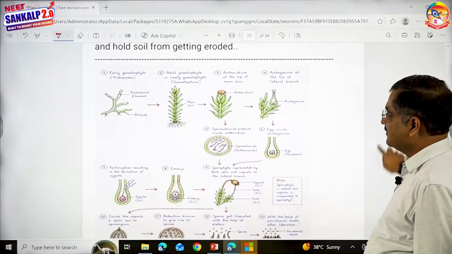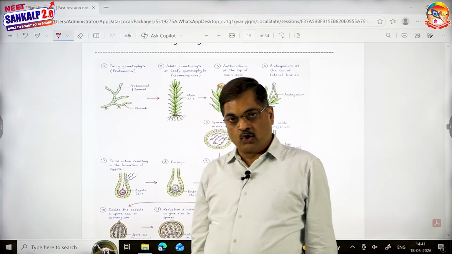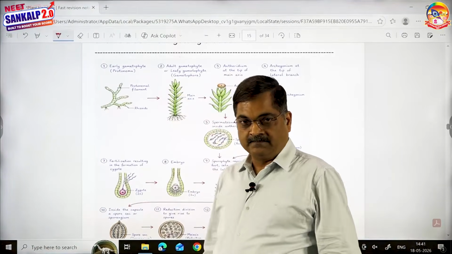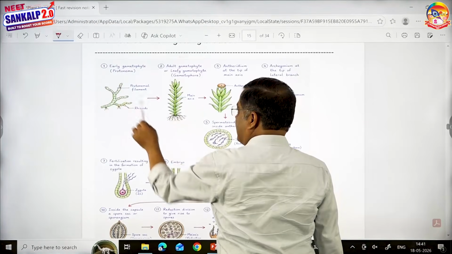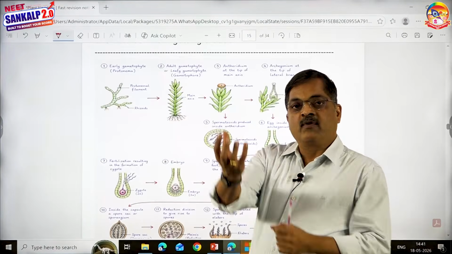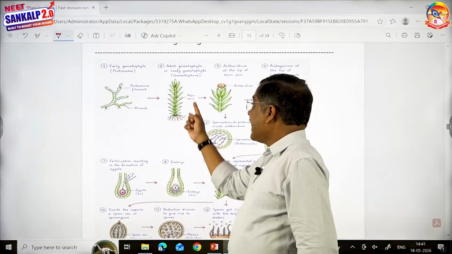This is interesting. This is the gametophyte. Early gametophyte is called protonema. Filamentous gametophyte called protonema. Juvenile, you can say. This protonema bears many buds. These buds are going to give rise to an adult gametophyte called gametophore.